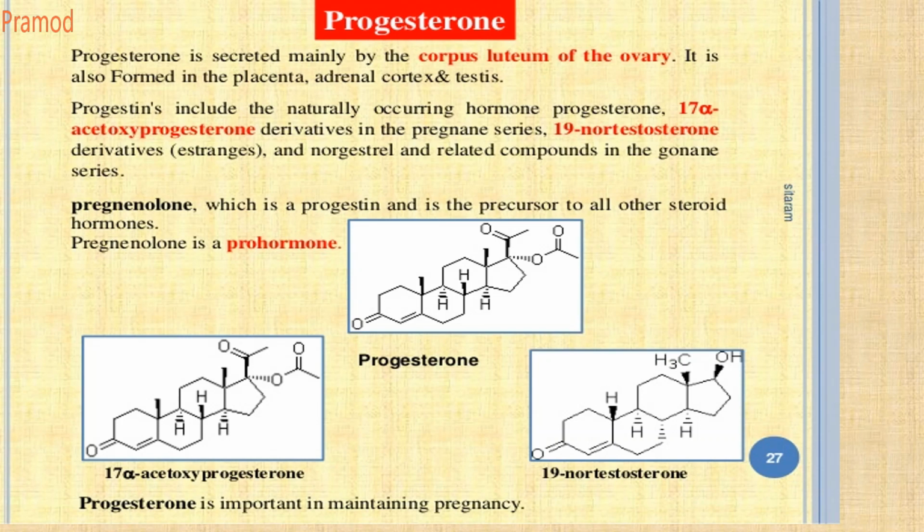If you see the biosynthesis of steroids, pregnenolone, which is a progestin, is the precursor of all the steroid hormones. Pregnenolone is a prohormone because it is responsible for the synthesis of all your steroidal hormones. Examples: progesterone, acetoxyprogesterone, and the 19-nor compounds. So these are some of the examples.